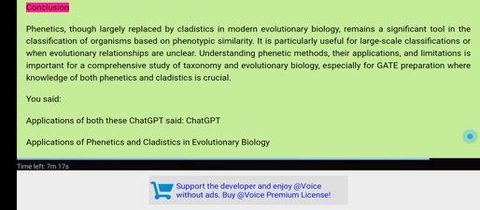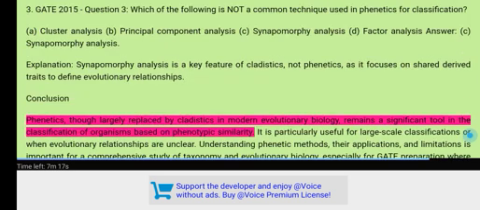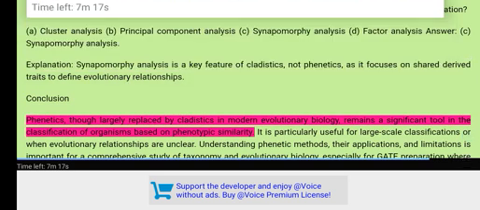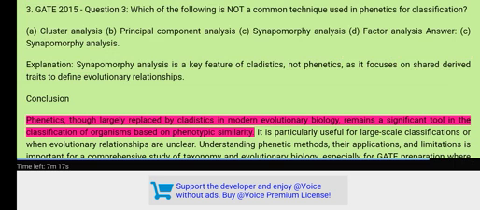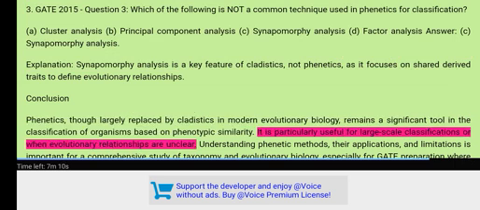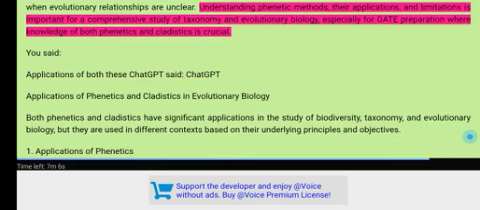Conclusion. Phonetics, though largely replaced by cladistics in modern evolutionary biology, remains a significant tool in the classification of organisms based on phenotypic similarity. It is particularly useful for large-scale classifications or when evolutionary relationships are unclear. Understanding phonetics, their applications, and limitations is important for a comprehensive study of taxonomy and evolutionary biology, especially for GATE preparation where knowledge of both phonetics and cladistics is crucial.